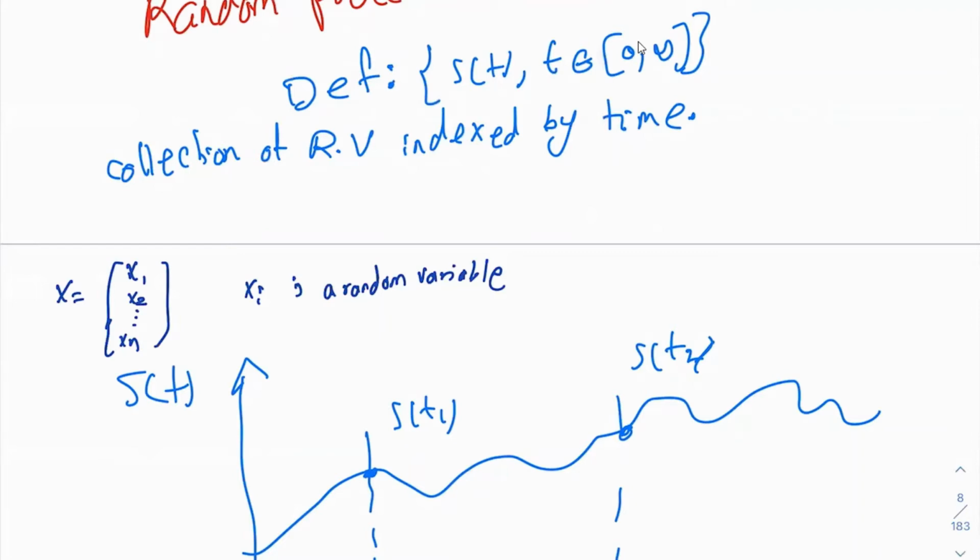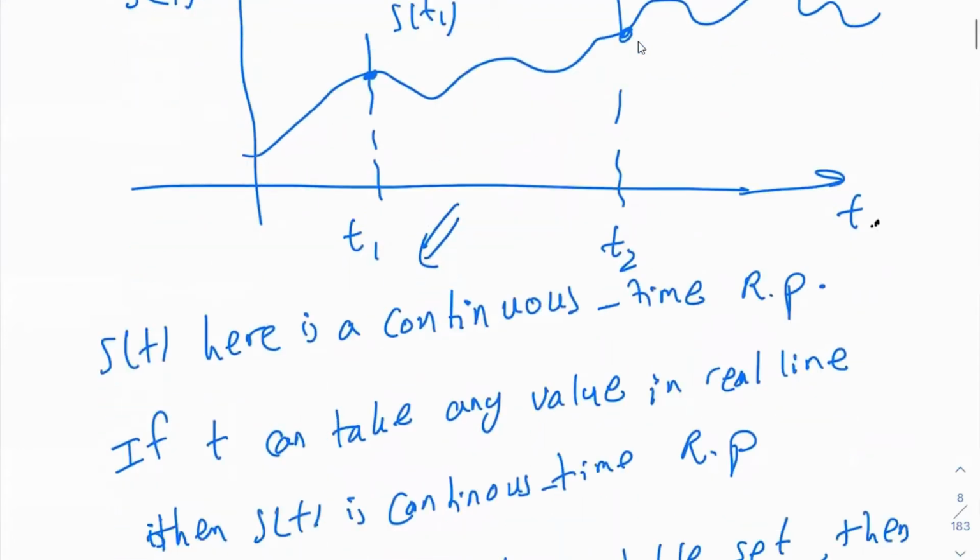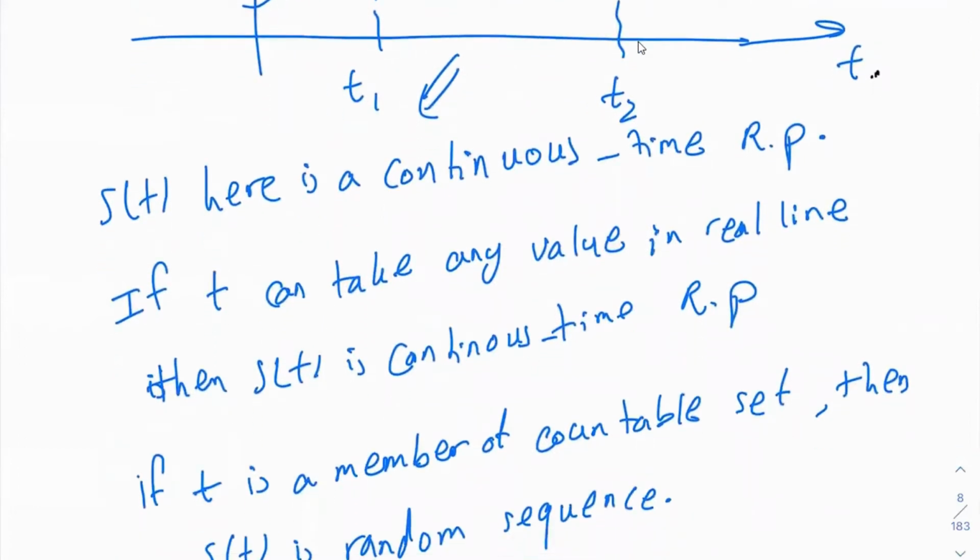That's one definition. So let's take a look at this diagram that I have. For example, if you fix t equal to t1, you get one random variable, S of t1. If you set t equal to t2, you get another random variable. So here I define it as well: a random process is nothing but a collection of random variables. Now I need a bit of formality. If this t is coming from continuous values, then we call it a continuous time random process. So it depends on the domain. If the domain is continuous, we call it a continuous time random process.